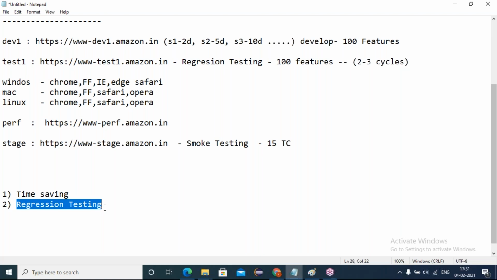Entering the fields, validating the fields. If anything went wrong, take a screenshot, save it, and update the status. Everything manually you have to interact with. So we can save the time. First point is we can save the time.